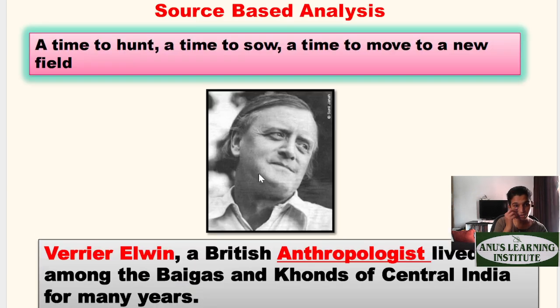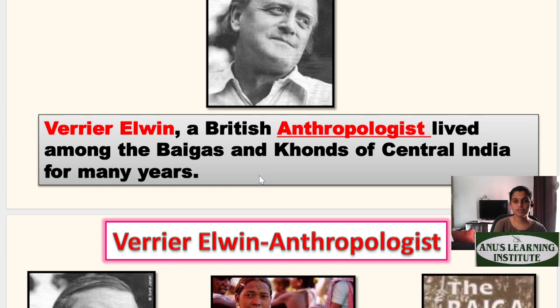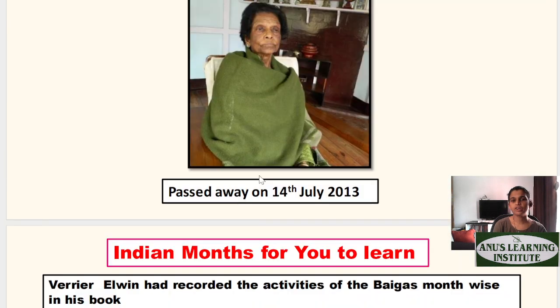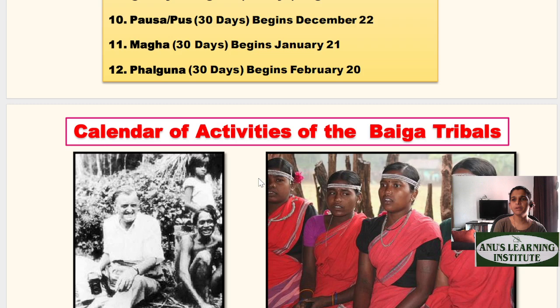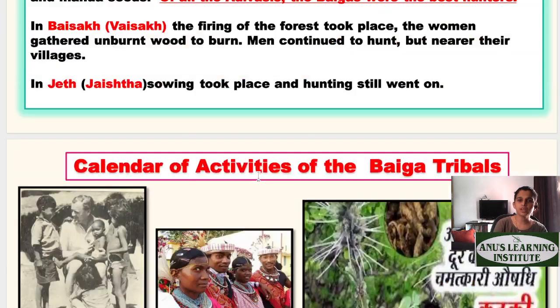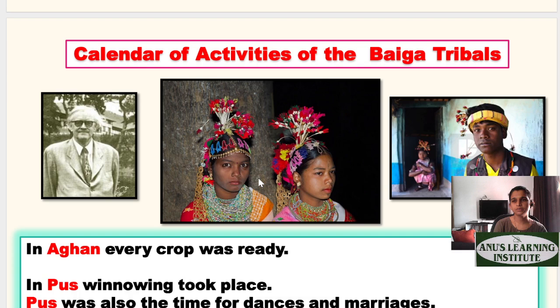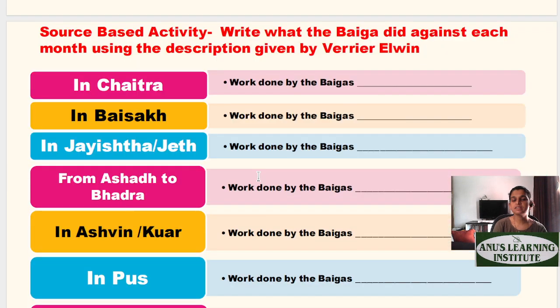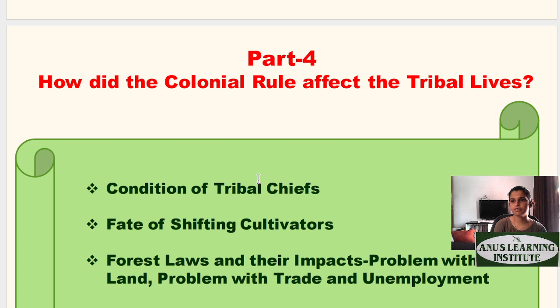This is a lovely story about Warrior Elvin. If you're interested, you can go through these slides. It's not related to your lesson, so currently I am ignoring these slides. We also have a calendar of the Baiga tribals, showing which cultivation happens at what time of the year, what they do. So you can refer to these slides. These are wonderful slides to refer to.